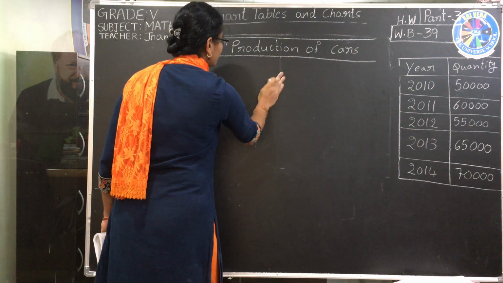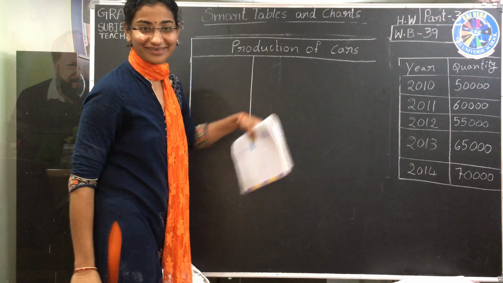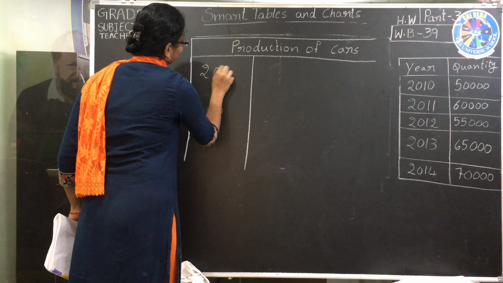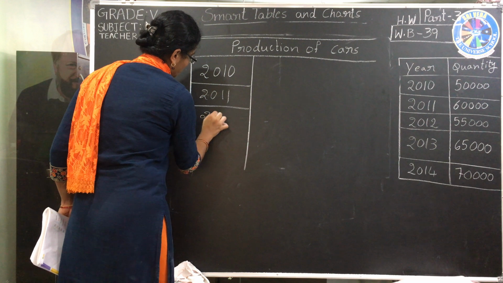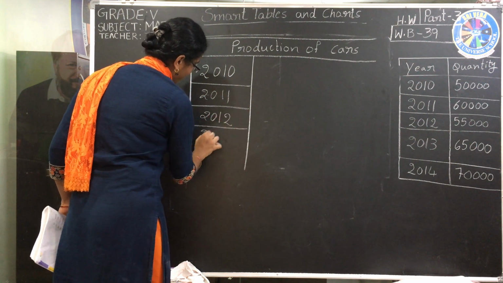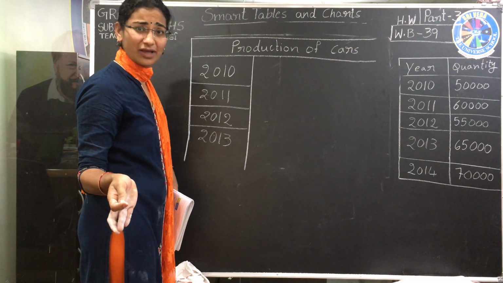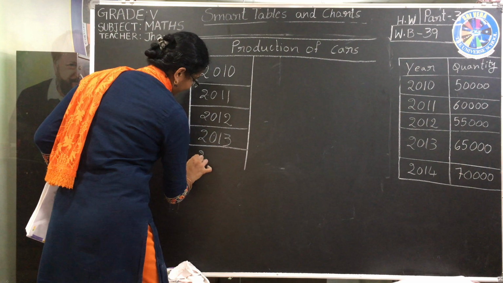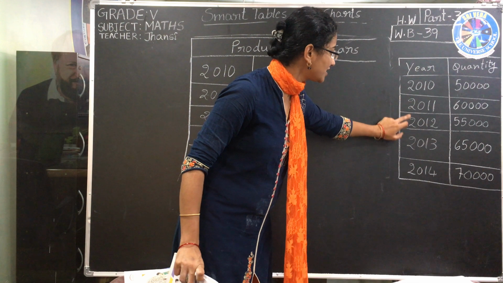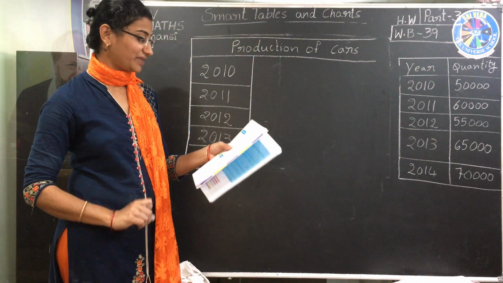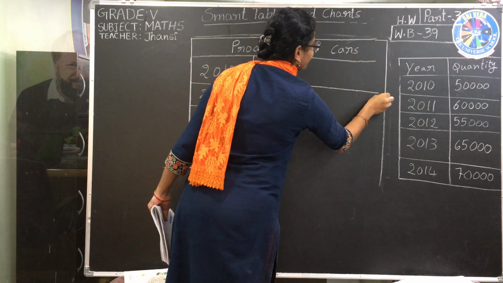Then on this side, year: 2010, 2011, 2012. Please follow me. Don't write first. Listen carefully, then after that you can copy in your workbook. Then 2014. So I have written 2010, 11, 12, 13, 14. Now I have to give the pictorial representation for this.